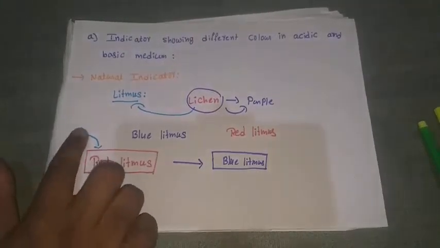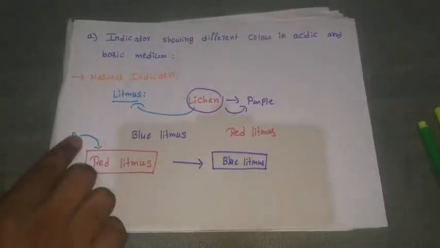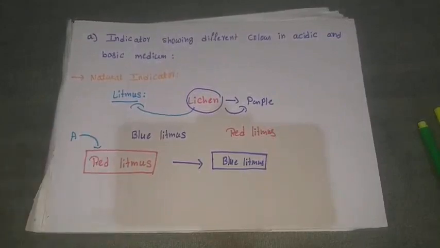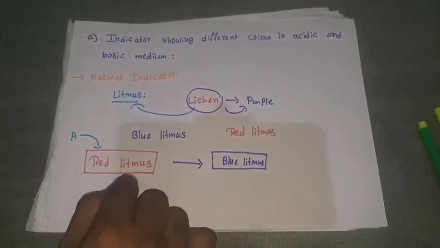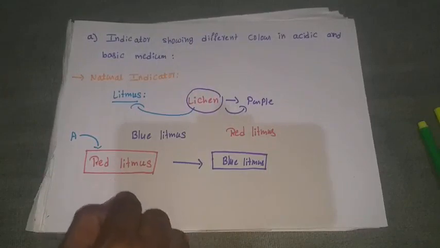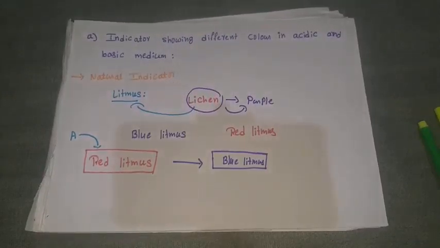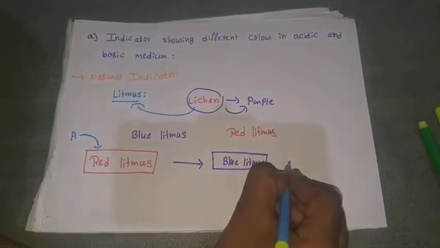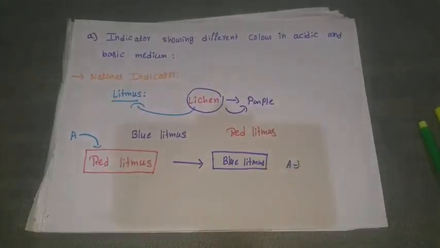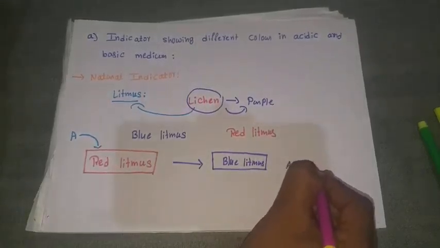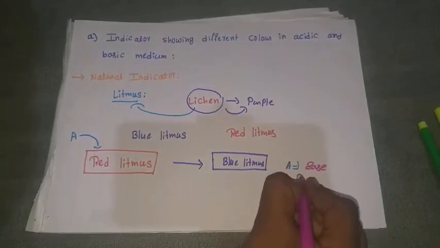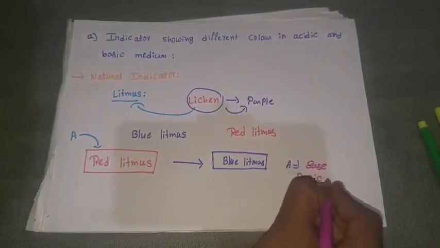Initially you have the red litmus paper. When you add substance A, we don't know whether A is an acid or a base. We are using the red litmus paper. When you add substance A, if the red litmus paper changes from red to blue, then the given substance A is definitely a base, or it is present in a basic medium.